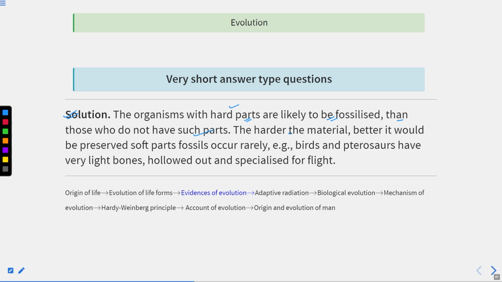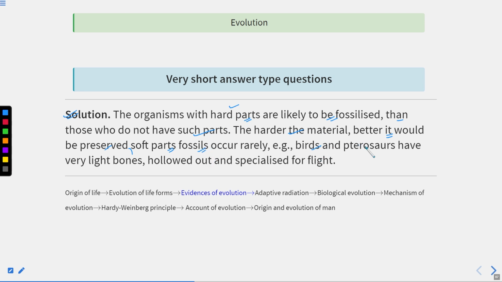The harder the material, the better it would be preserved, as compared to the soft parts. The hardened material is preserved, whereas the soft parts do not appear as fossils, so they cannot be fossilized.